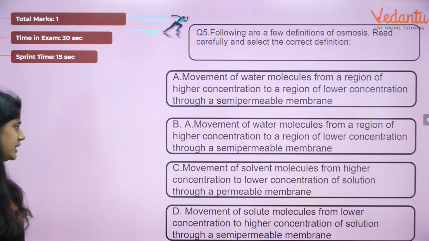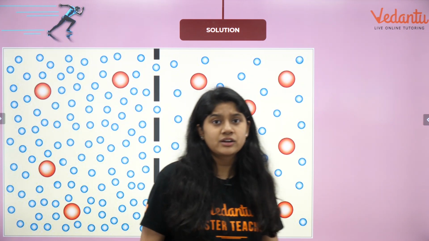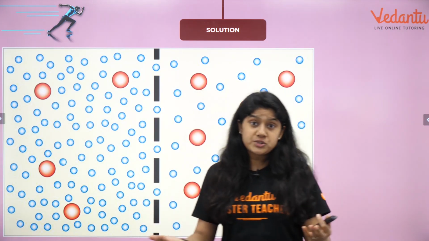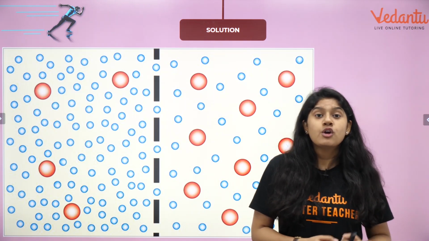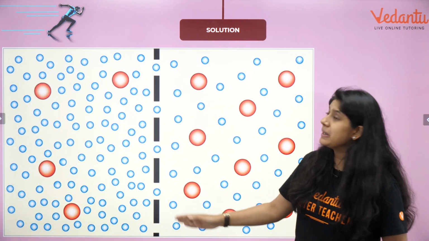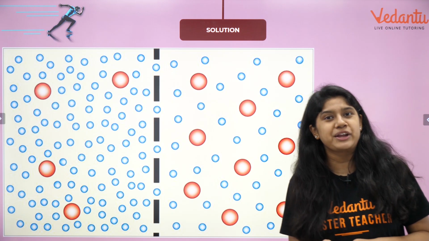Let's see, the right answer is what, everyone? The right answer is that osmosis is a process in which the water molecules move from the higher concentration to the lower concentration through a semi-permeable membrane, everyone.